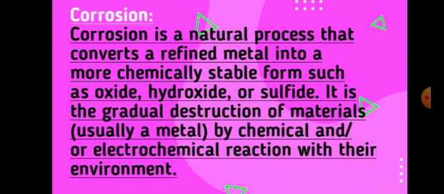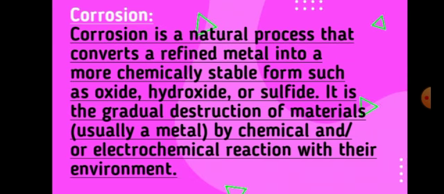And corrosion is a chemical or electrochemical process or reaction. Electrochemical means an electrically chemical process or reaction. Fine. So this is your corrosion, and when we are talking about corrosion, something comes to your mind, that is rusting of iron. So rusting of iron is an example of corrosion.